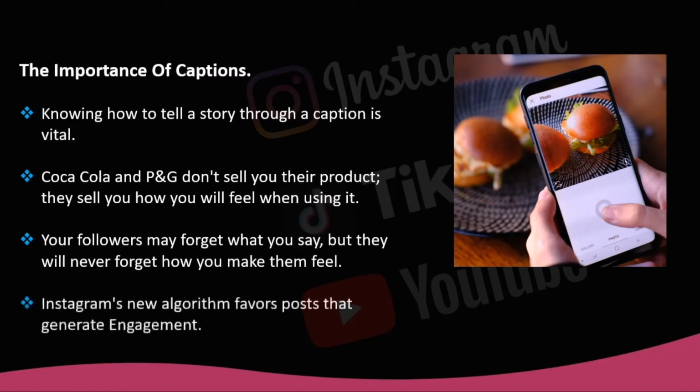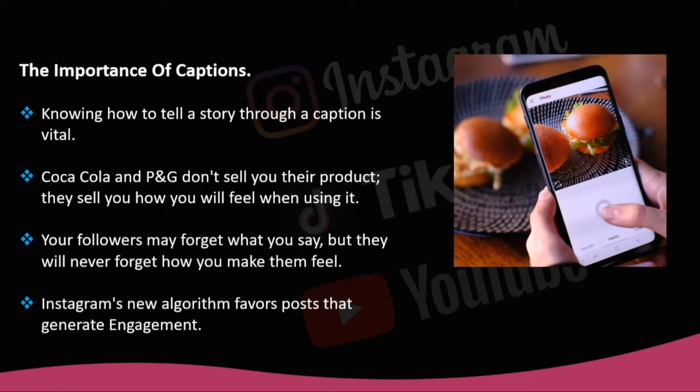Instagram's new algorithm favors posts that generate engagement, and therefore, a post that receives a lot of likes and comments will be more likely to reach a larger audience than a post that doesn't call for your followers to participate. Forrester Research claims that Instagram is the king of social interaction. That's because the most influential brands are registering high rates of engagement. They get a 2-3% interaction for every follower, and this figure exceeds the engagement generated by the same brands on both Facebook and Twitter.